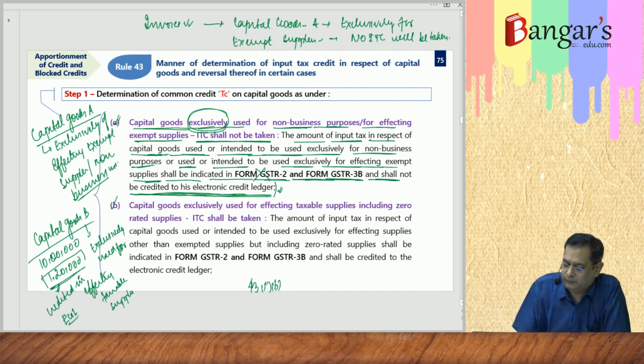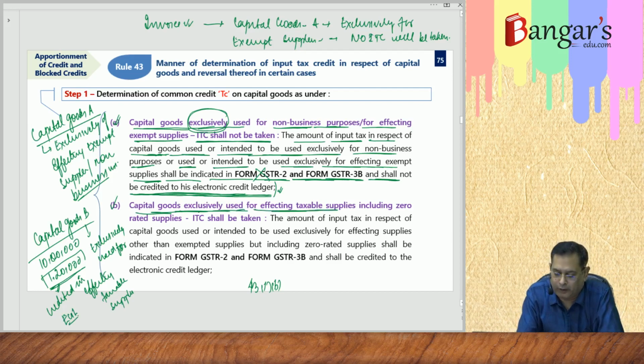So here, capital goods exclusively used for effecting taxable supplies, including zero rated supplies. Here, ITC shall be taken. Here we will be taking the input tax credit.